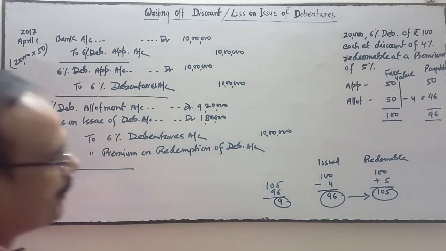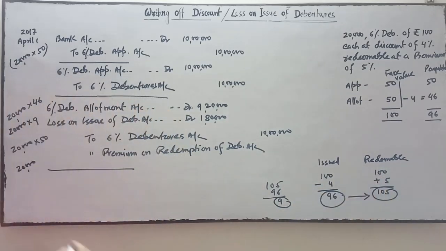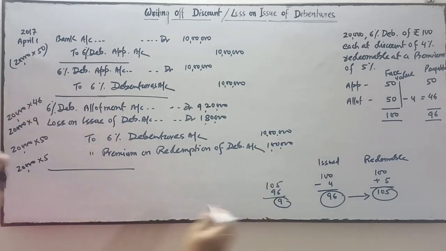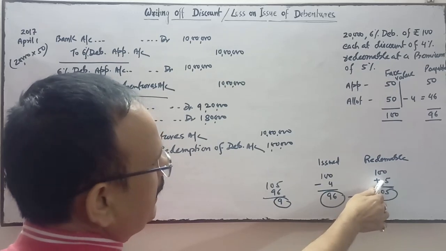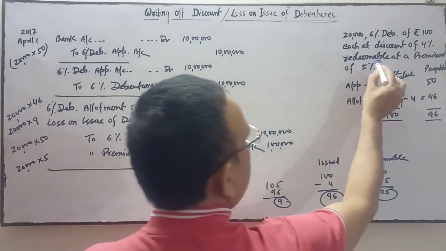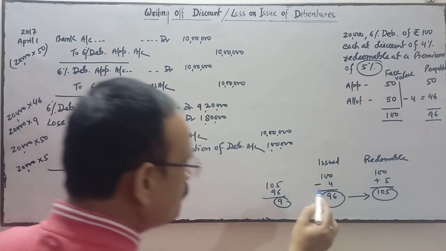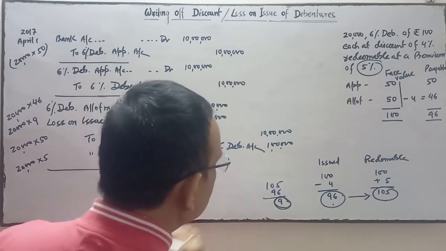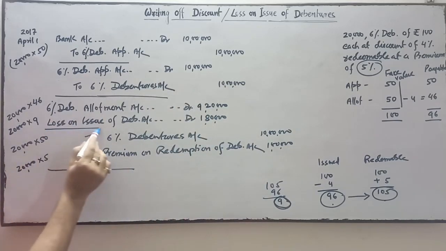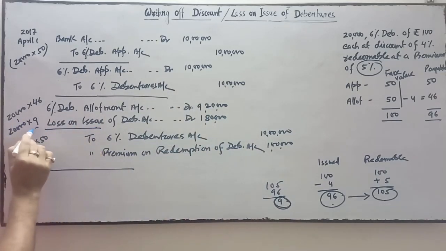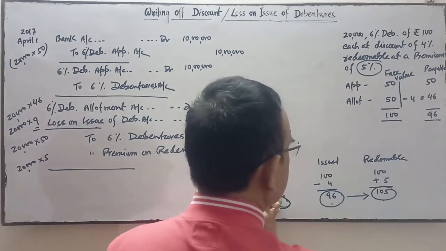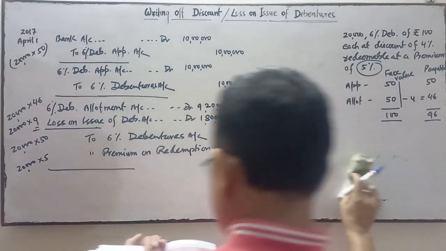And the premium on debenture is 5%, 20,000 into 5, this is 1 lakh. Per debenture, redeemable at a premium of 5%. So the debenture is issued at 96, redeemable at 105. So the loss is 9 rupees per debenture, so this loss is 20,000 into 9 rupees. Is it clear?